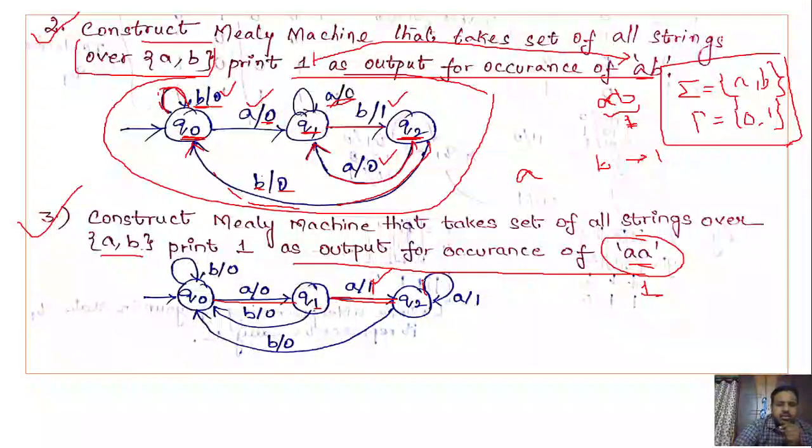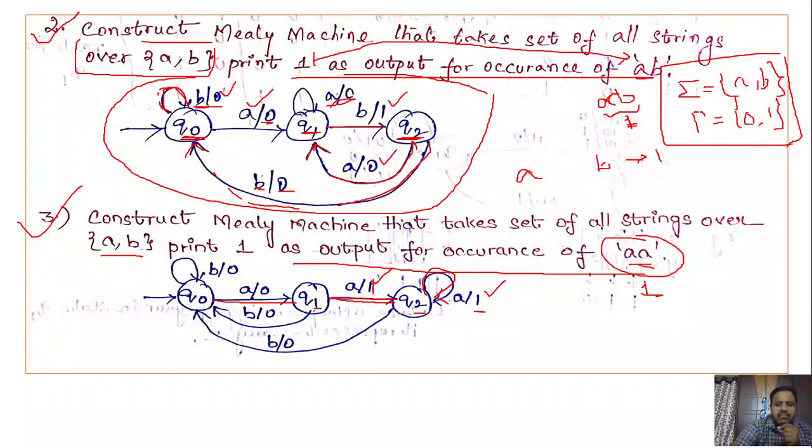In Q2, if you get any number of A's, it is representing the property A followed by A. So from Q2 on input A, the output must be 1, because in Q2 getting any number of A's is nothing but A followed by A only.